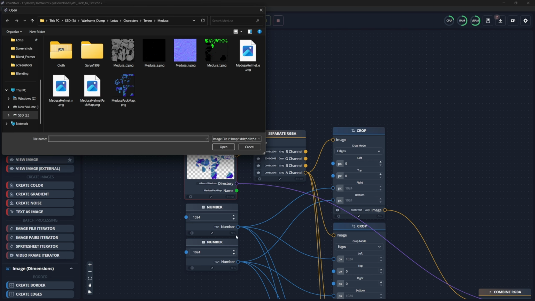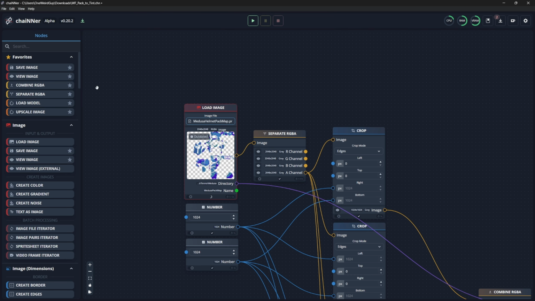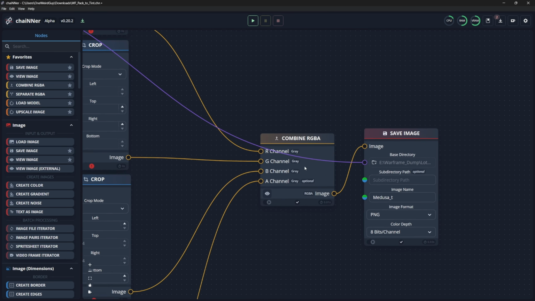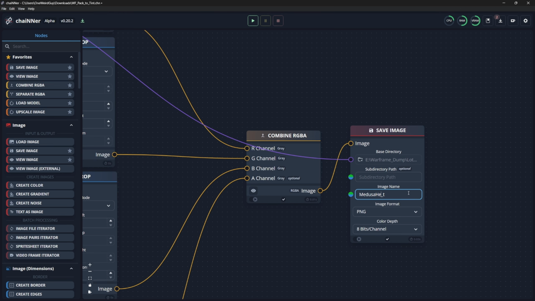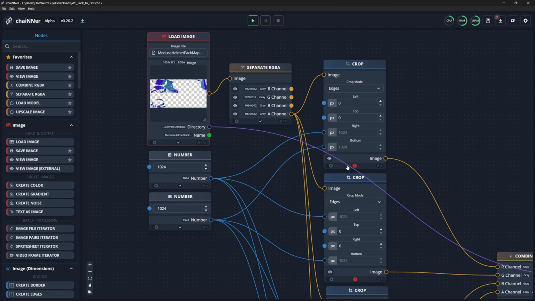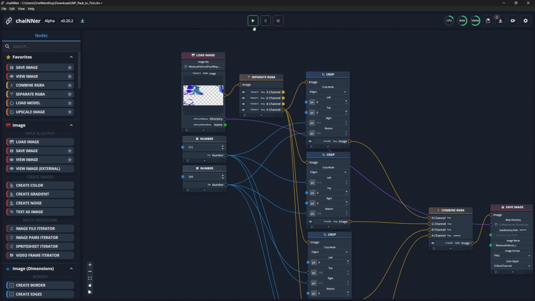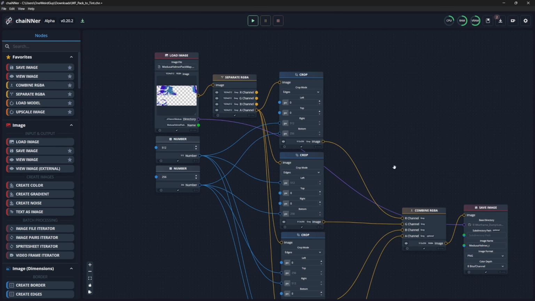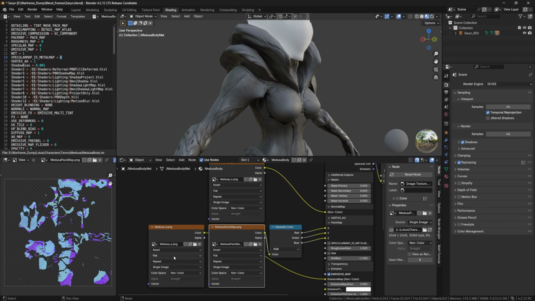Now we need to do it for our helmet. So we're going to get the helmet. And then you can see it's giving us a warning because our resolution isn't correct. And that should be the correct resolution. Yep. And now we have our decompiled tint maps. We will need Chainer in a minute here, but we're done with that for now. So we can go back into Blender.